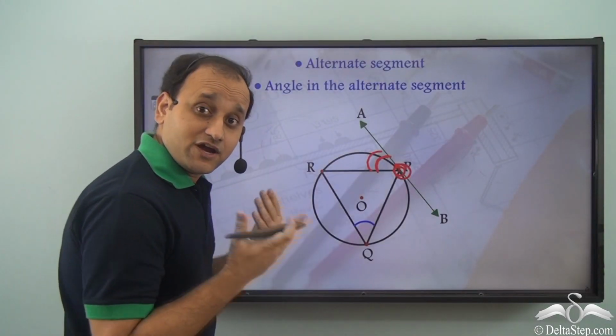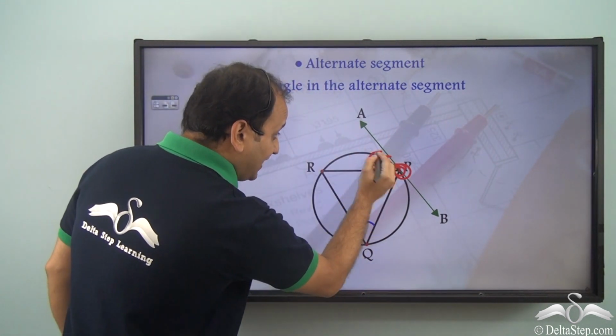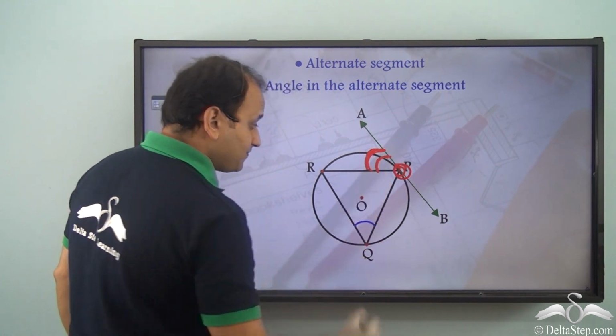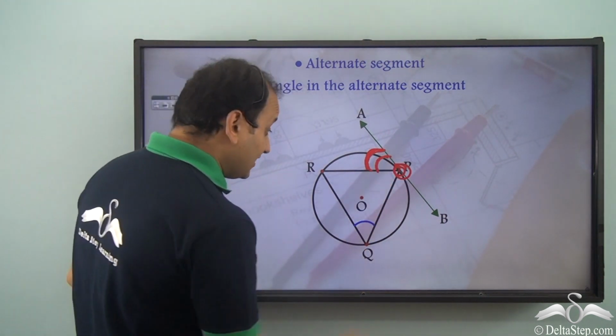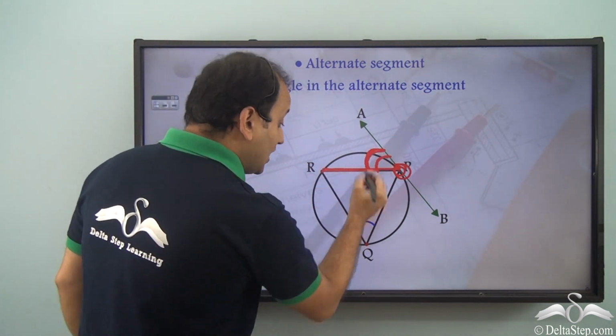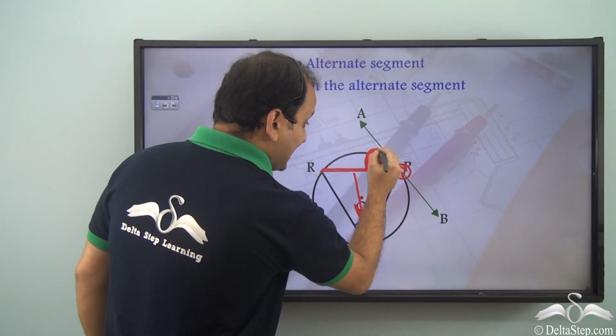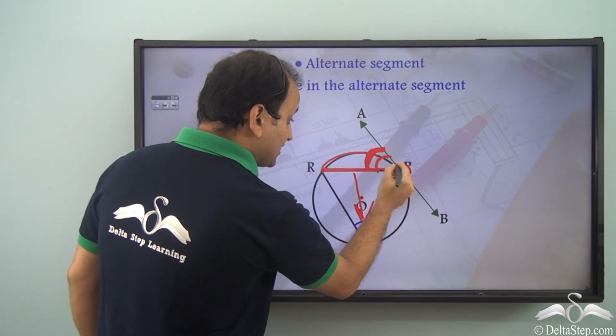Now the theorem which we are going to discuss states the relationship between this particular angle and the angle made by this particular chord in the alternate segment. So you can see that this angle is being made in this particular segment, right?